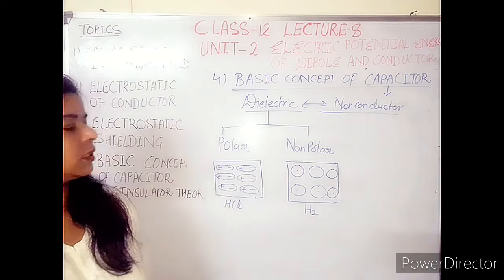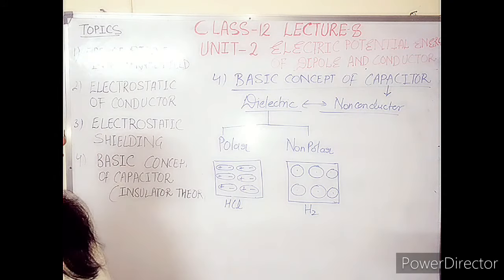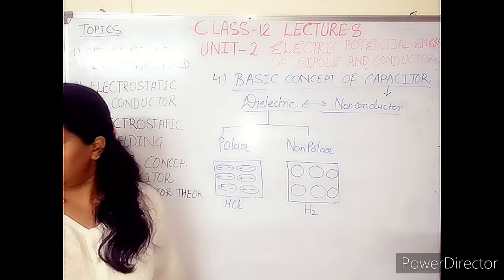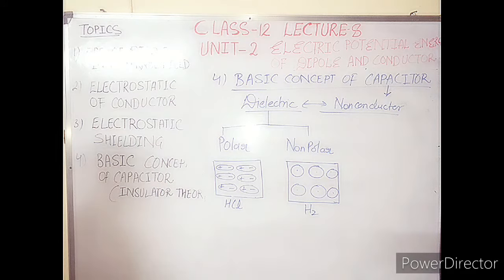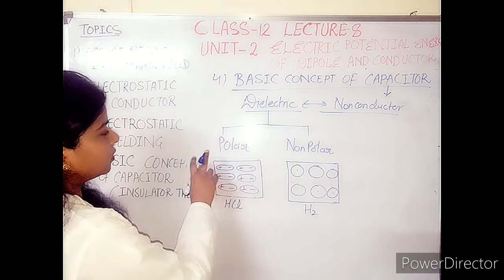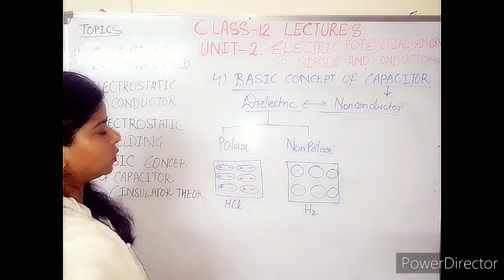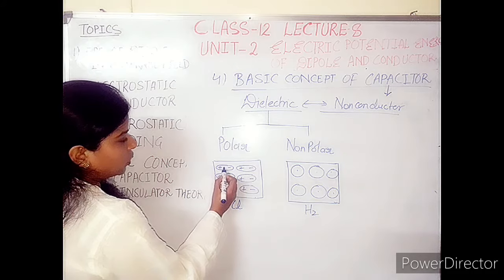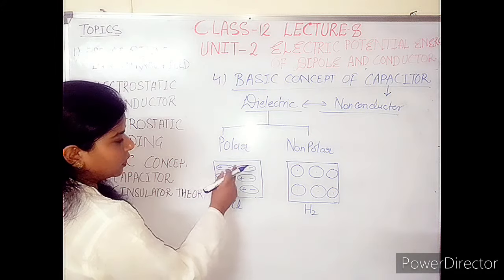So there are so many cases, and we will discuss examples of this kind later on. First of all, come to the mechanism of polar and non-polar dielectric. Initially this is polar, this is non-polar. A polar atom initially has a dipole moment.